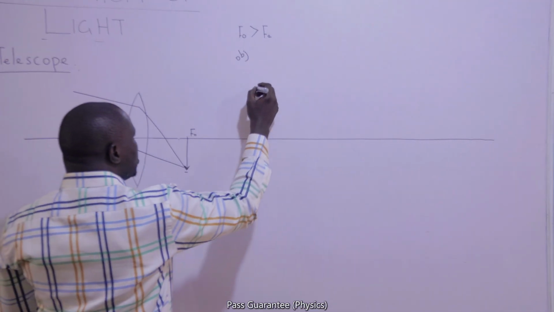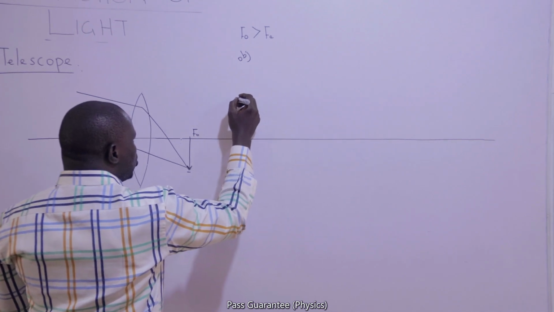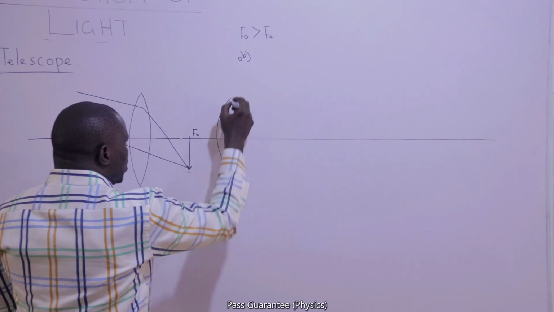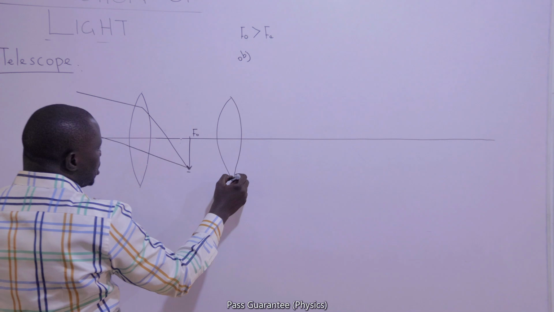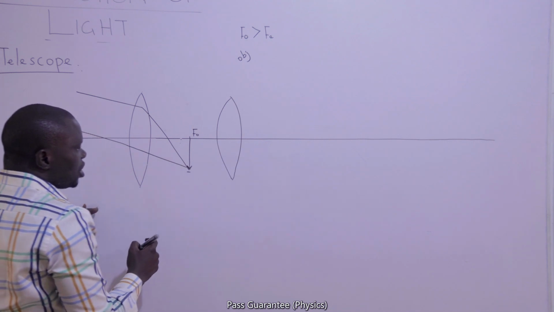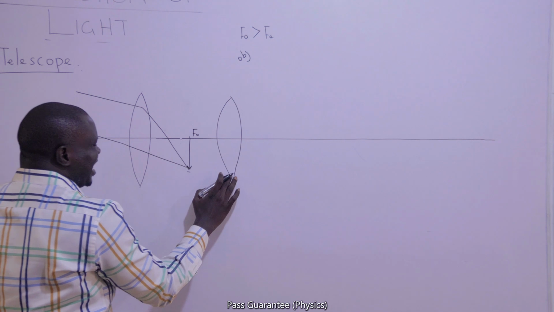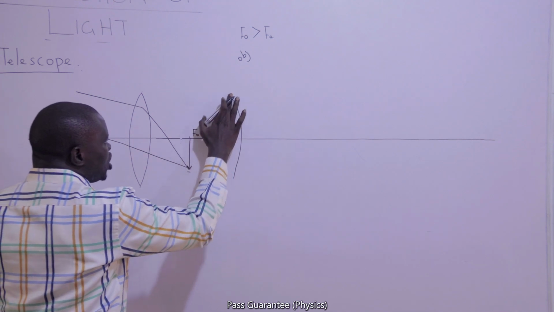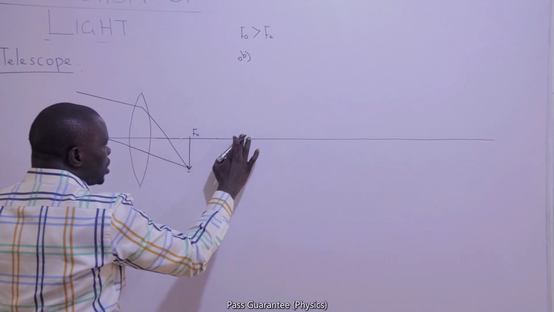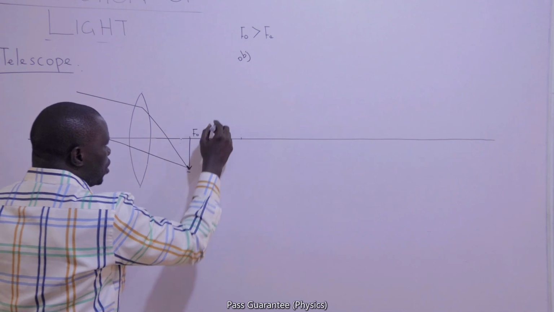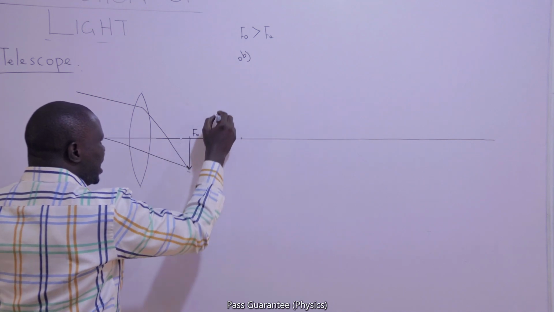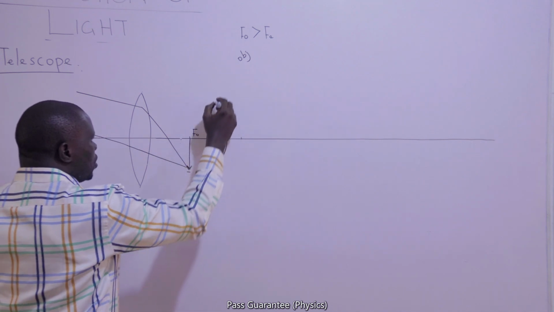What we now want the eyepiece to do is for the eyepiece to form a final image that we can see. This is a real image. We want the eyepiece to come in so that it will now form a virtual image of what we already have, so that it will become visible. We bring the eyepiece inward as possible. This is the eyepiece.